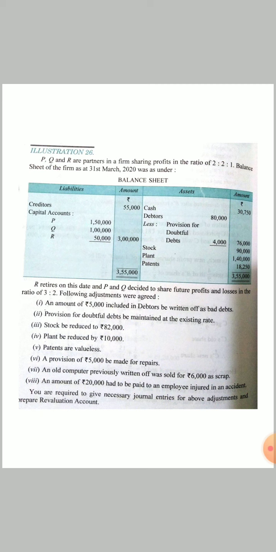Next is stock is to be reduced to 82,000. Stock is 90,000. We have to reduce it to 82,000. That means 8,000 loss. Plant be reduced by 10,000. 10,000 plant loss, to plant. Patents are valueless. That means full loss there, to patents 18,250. And a provision of 5,000 is to be made for repairs. Liability is increasing. It will also come on debit side.